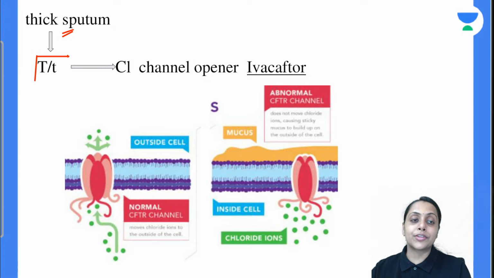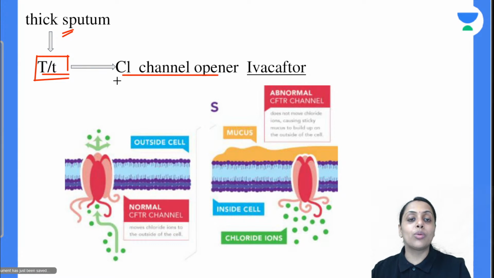So that's why अगर treatment line पे अगर हम जाते हैं तो we will give this chloride channel opener, ताकि chloride ion हमारा influx start हो जाए and that is going to mix with the sputum and that is going to cause thinning of sputum. So we use this EVA catheter in the cystic fibrosis.